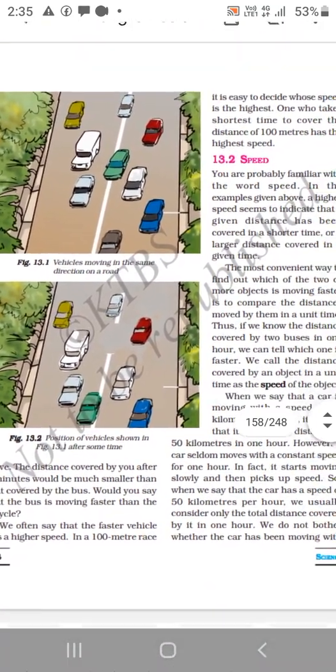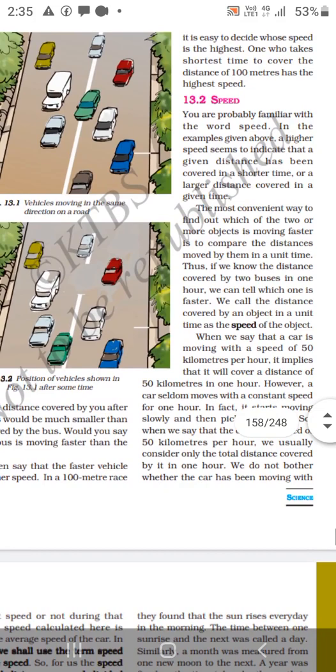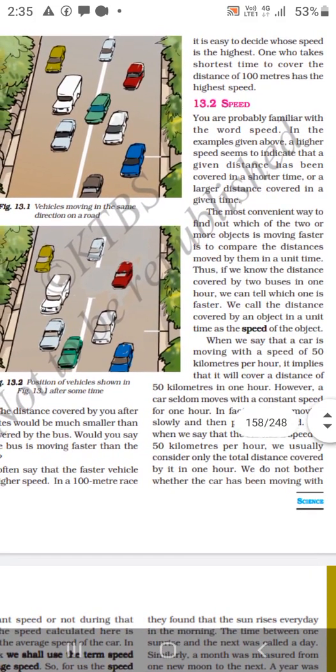In a 100-meter race, it is easy to decide whose speed is the highest. One who takes the shortest time to cover the distance of 100 meters has the highest speed. We will take up speed.